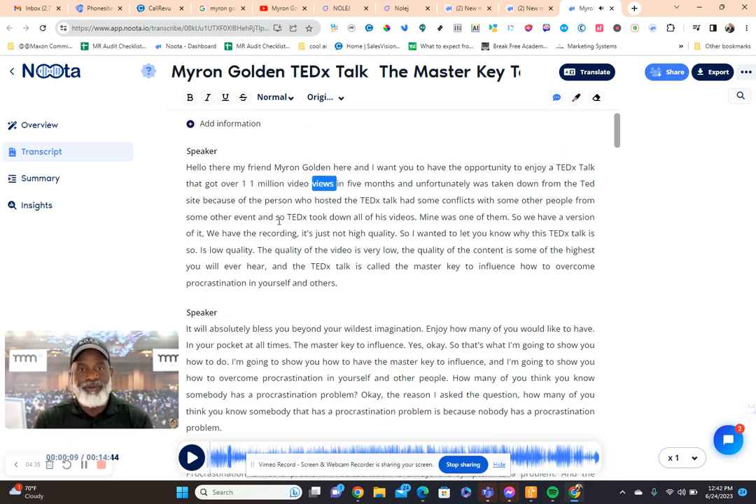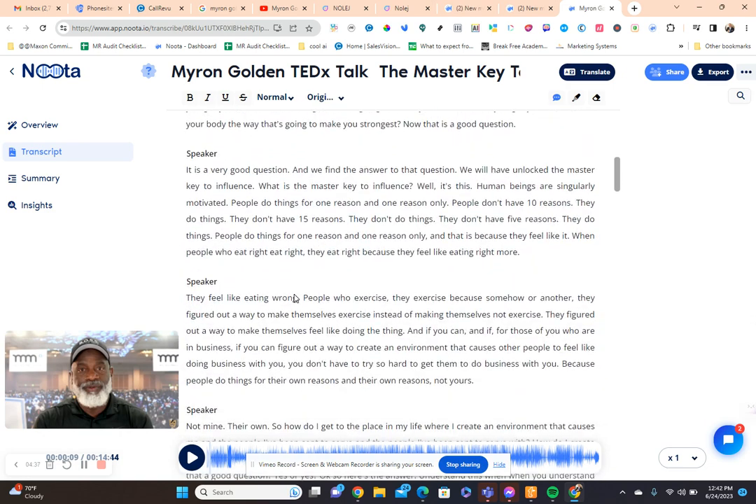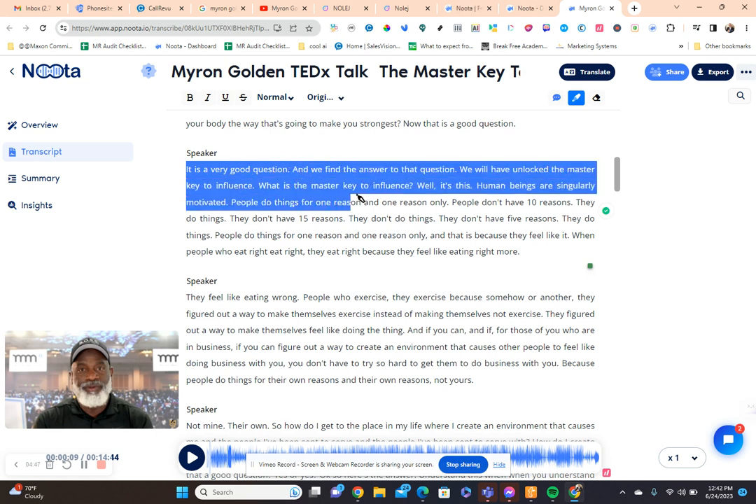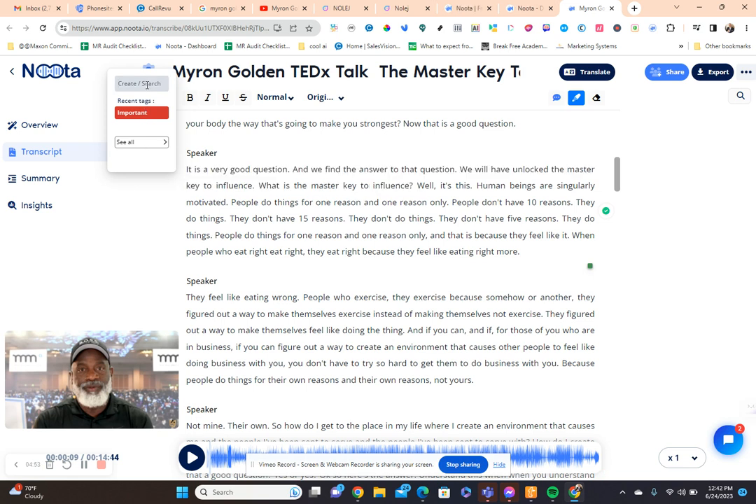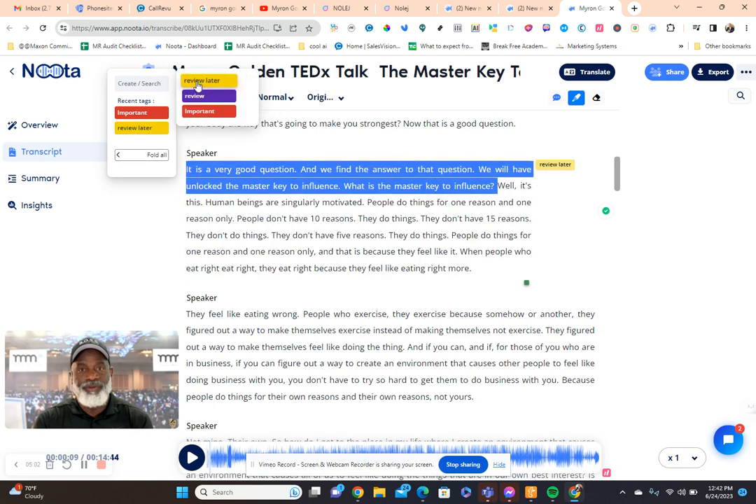So let's scroll down here. Let's say I found this to be really important. I can click on the highlighter, and I can click on this, and I can create a tag. I can put in here review later. And so I'm going to go ahead and create that. It's yellow. And there we go.